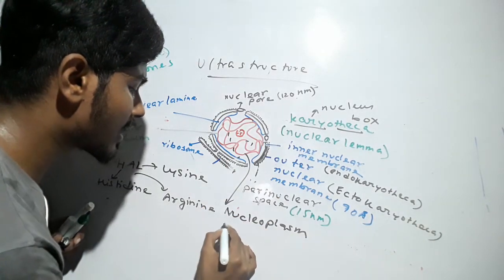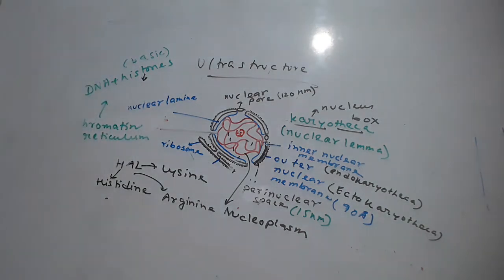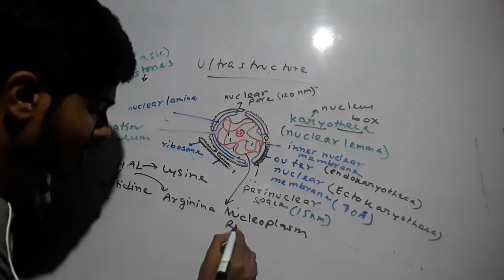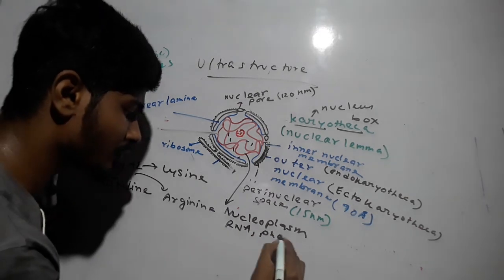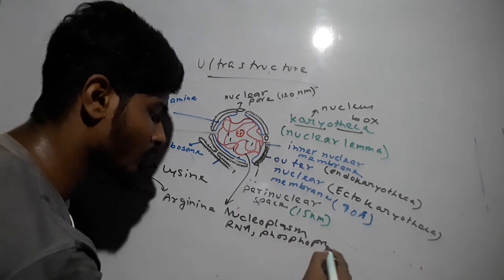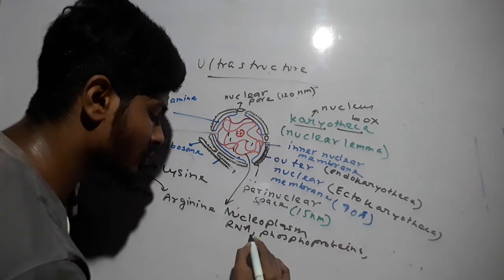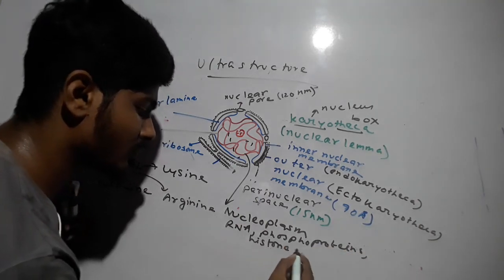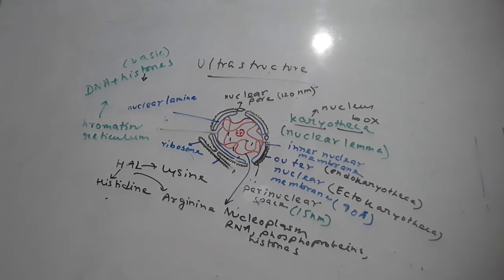Nucleoplasm contains RNA, phosphoproteins, histones, and RNA polymerase.